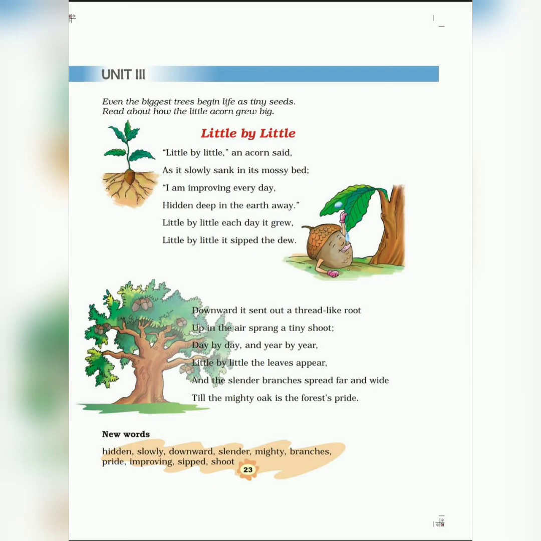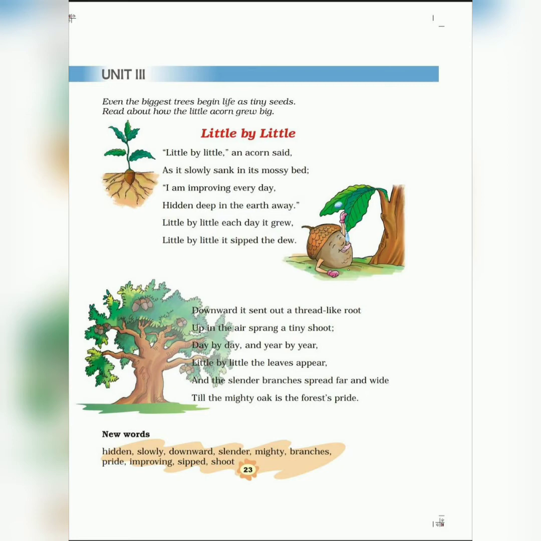So, children, this poem is about a little acorn and how it grew into a big oak tree. It talks about how slowly and steadily, little by little, the acorn fruit became a big tree. So, let us start with the explanation of the lines.